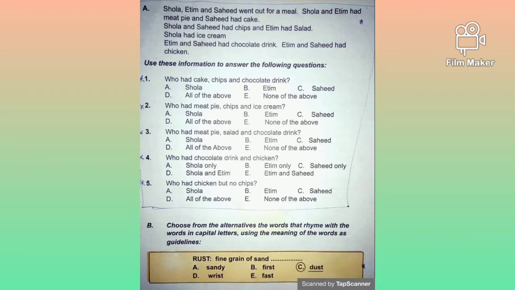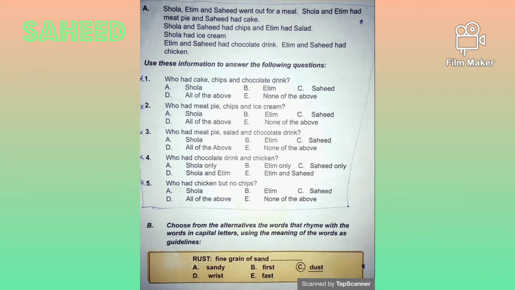Etim had meat pie, but Etim didn't have cake, so it's not Etim. We have Saheed. Saheed had cake, okay. Saheed also had chips, and Saheed also had chocolate drink. So the answer is Saheed. Saheed had cake, chips, and chocolate drink. Do you understand that? Alright.